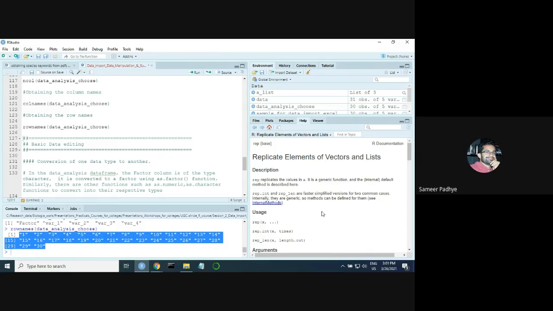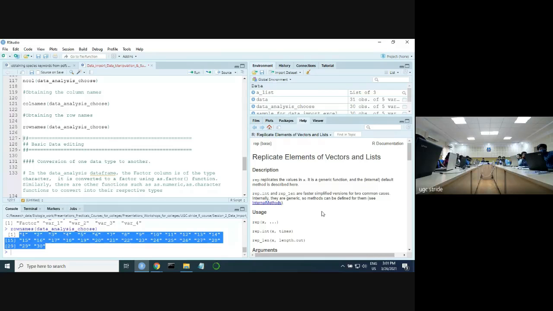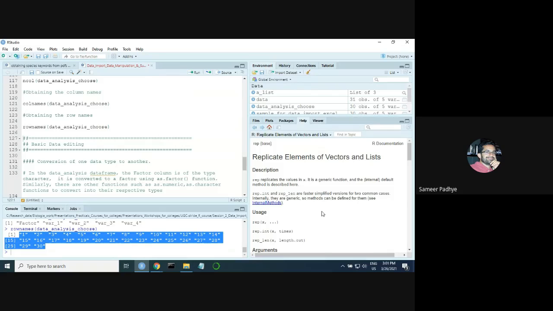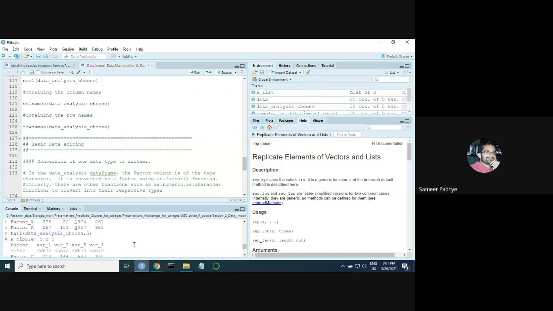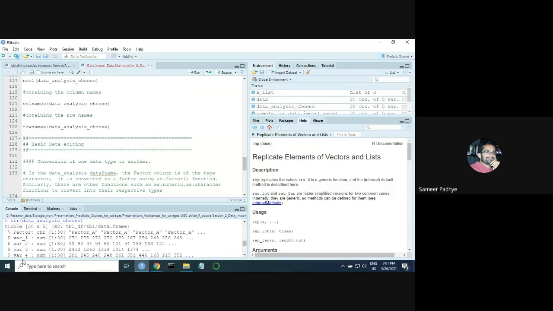Exactly. So now I hope you understand the difference. These are numbers, but still they are within quotes, so R treats them as character data. Whenever you see such instances, say in your str function, ideally your numerical data should have num or int.